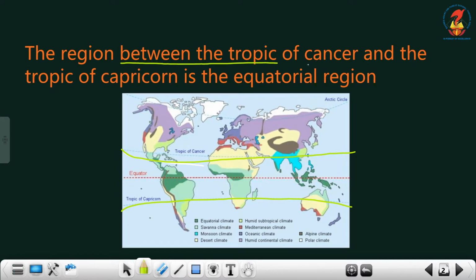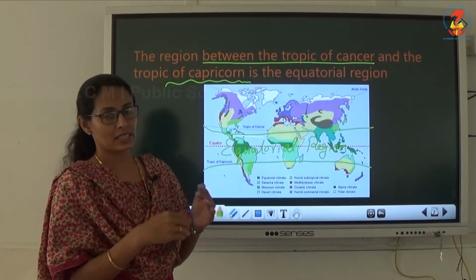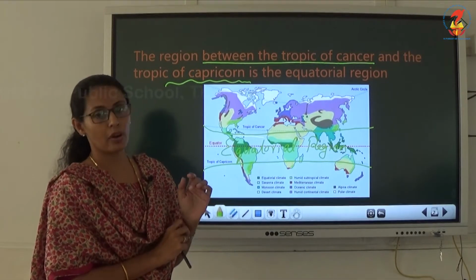The region between the Tropic of Cancer and the Tropic of Capricorn is known as the equatorial region. Here we can find different varieties of forest.